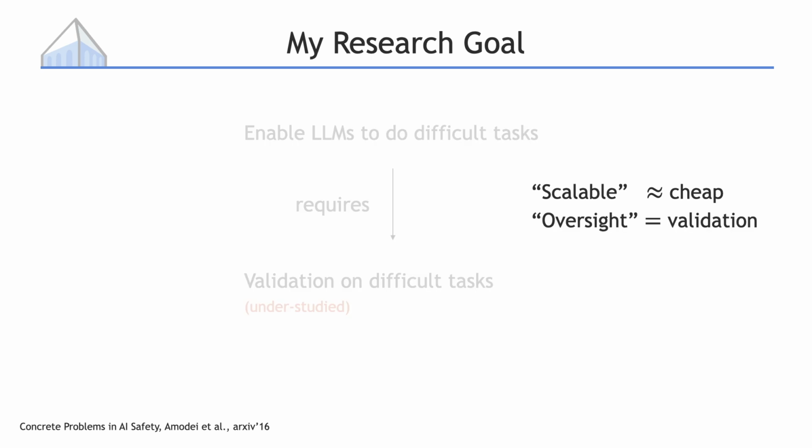This term comes from the AI alignment community. Scalable basically means cheap enough to actually use in practice. And oversight means validation. We want to make sure AI systems are doing the right thing without spending all of our money. Most people are more familiar with the word validation, so I'll stick to this word for the rest of this talk.